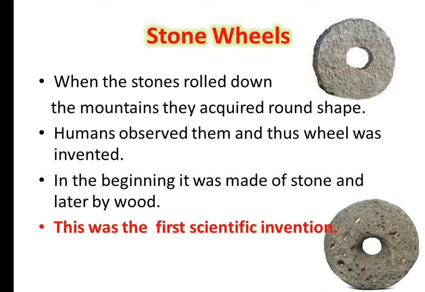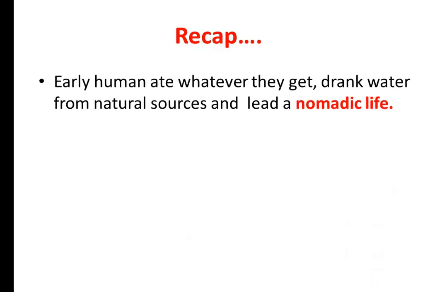Let us have a recap of what we learned, my dear children. Early humans ate whatever they got, drank water from natural sources and lived a nomadic life. They didn't settle anywhere. They moved from one place to another in search of food and shelter.